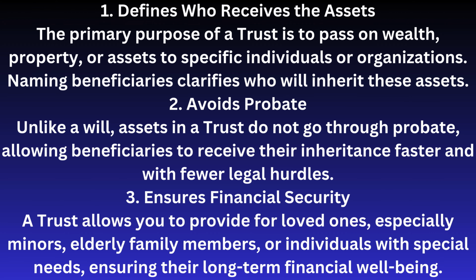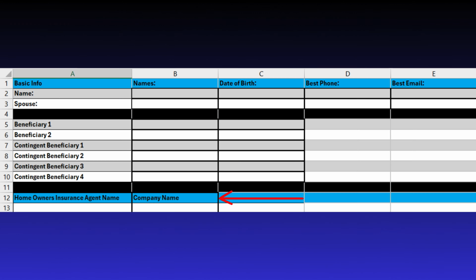3. Ensures financial security. A trust allows you to provide for loved ones, especially minors, elderly family members, or individuals with special needs, ensuring their long-term financial well-being. Moving on to row 12, you will see a section that asks for your homeowner's insurance agent name and company name. Keep in mind that we will contact your insurance agent for you to make sure that all T's are crossed and I's are dotted.